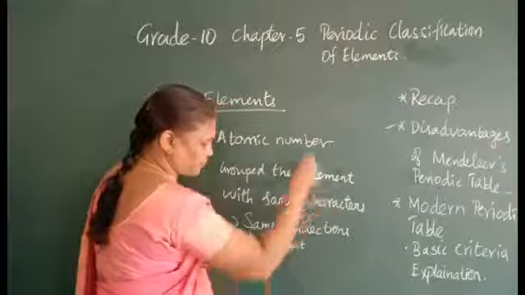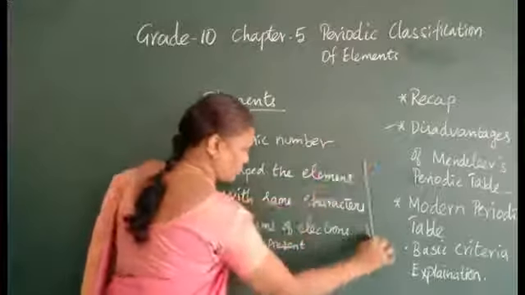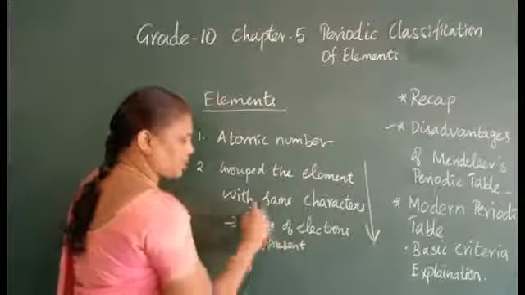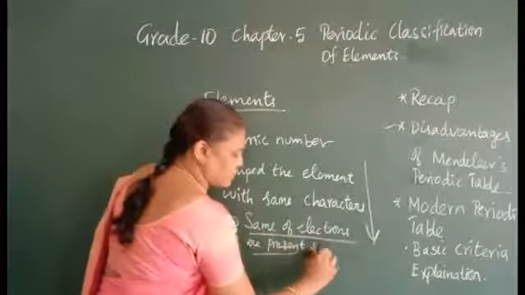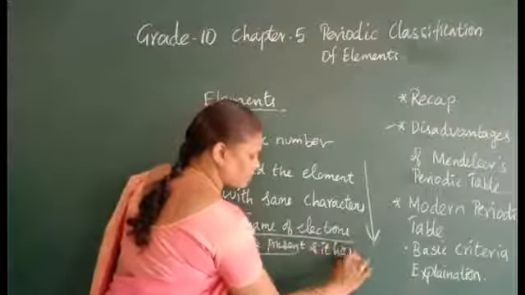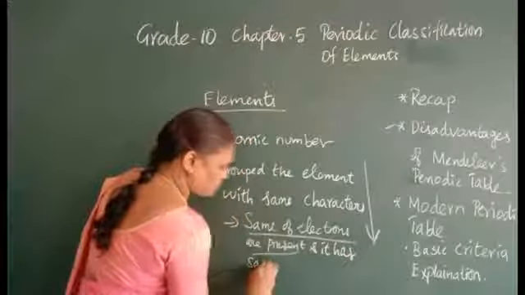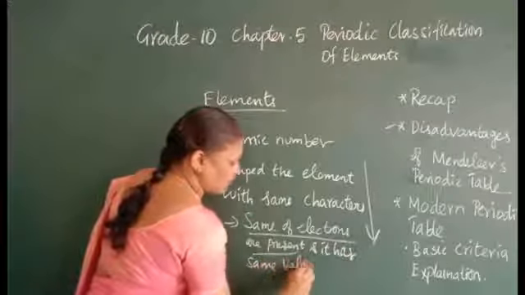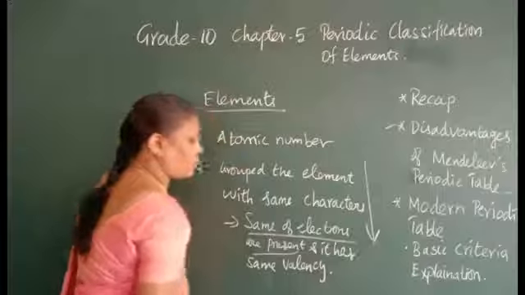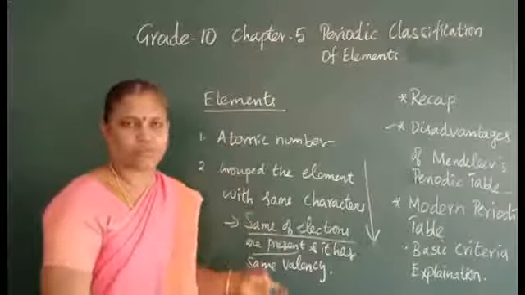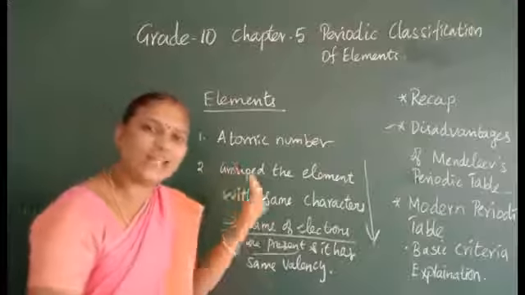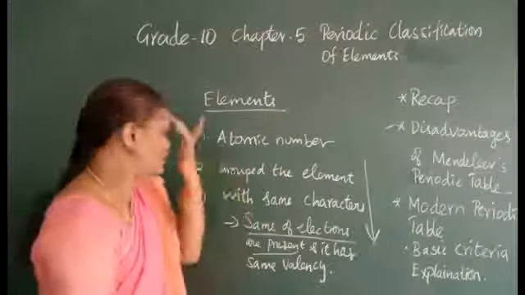Okay, in the group, top to bottom. Top to bottom the same number of electrons are present in the outermost shell and it has the same valency. I'll teach you in detail. So he has grouped the elements with the same number of electrons. That means they will have the same character.